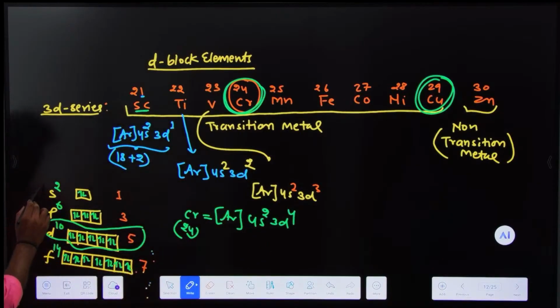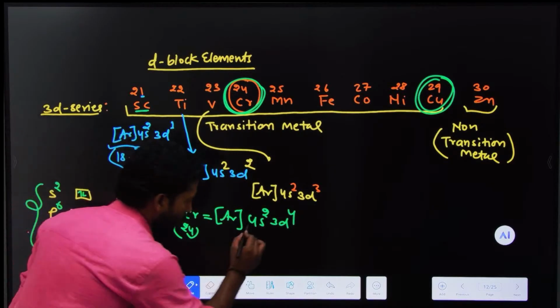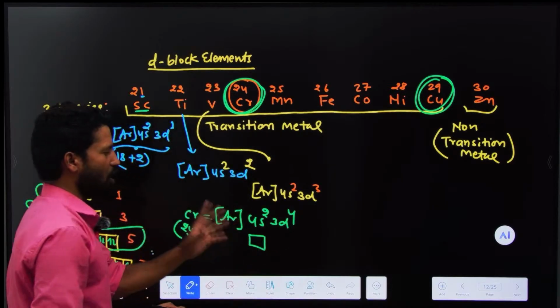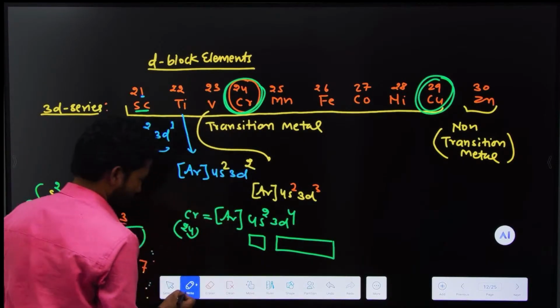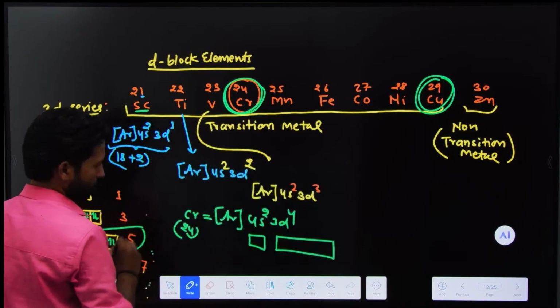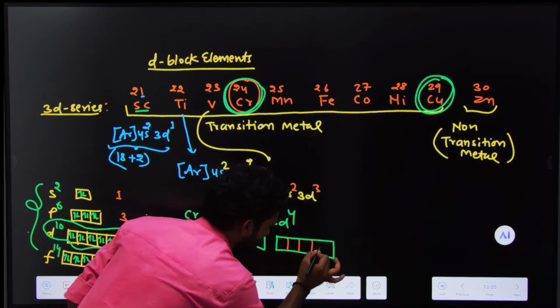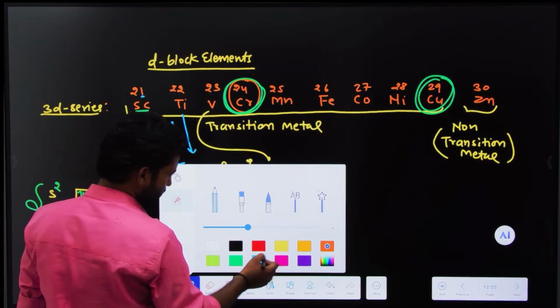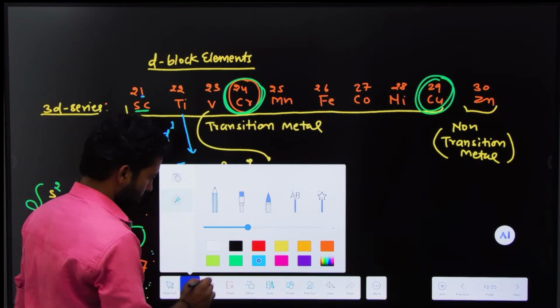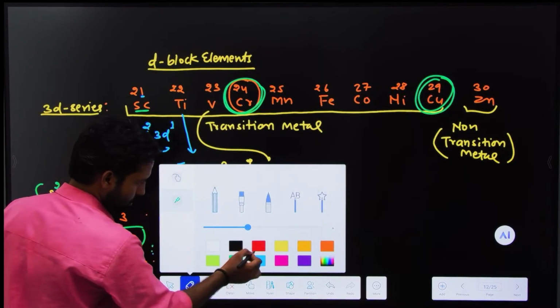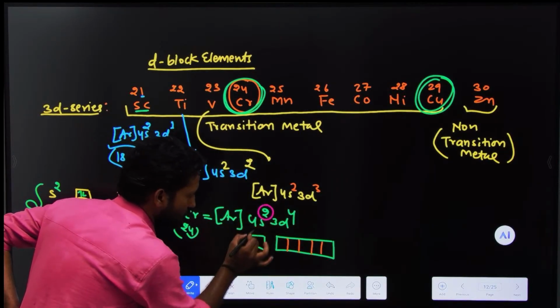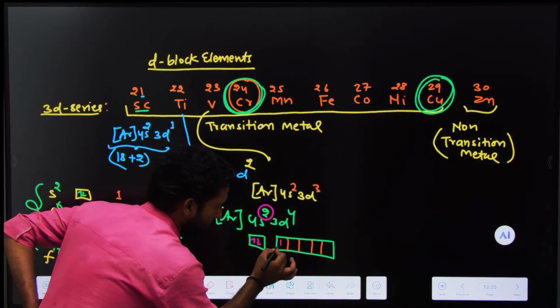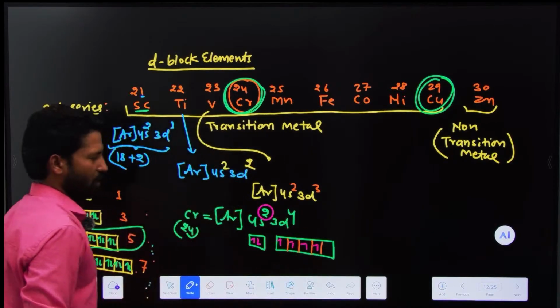Now it comes to the turn of the orbitals. What is an orbital? Look at it. There is an orbital in s. How many orbitals are there? There is one. In d, there are 5 orbitals. So this is 1, and 5. Now it is time to fill electrons. Okay. There are 2 electrons, put them here. There are 4 electrons: 1, 2, 3, and 4.